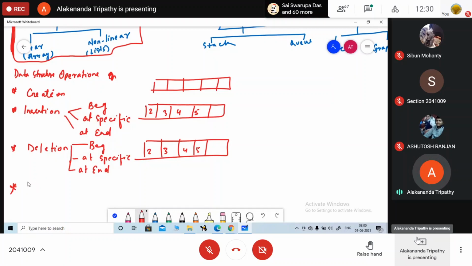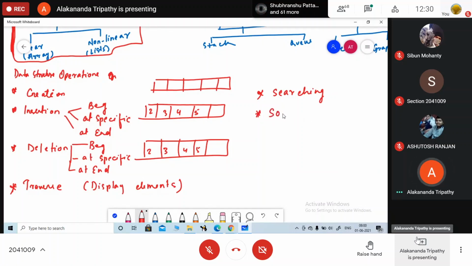The next one is traversal. Traverse means how we are going to display the elements. Basically, it is displaying elements. The next operation that we are going to learn is searching, to find whether an element is present in the list or not. The next operation we are going to learn is sorting. And the last one is reverse.